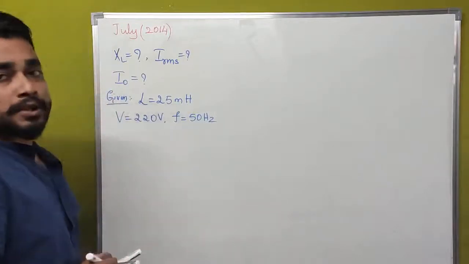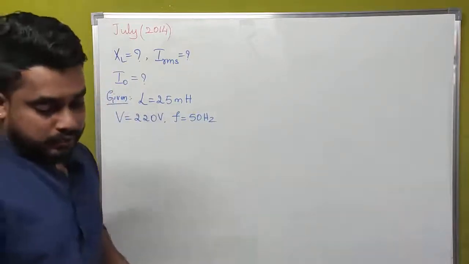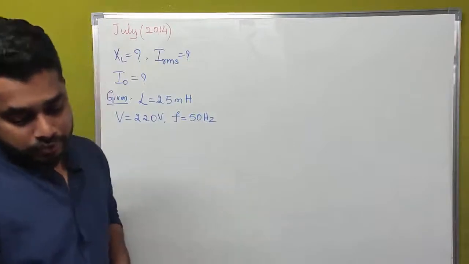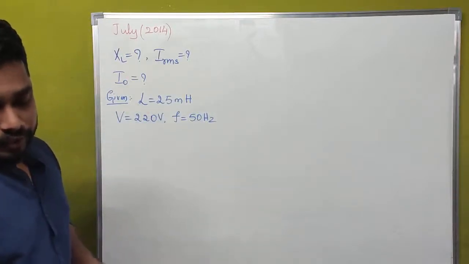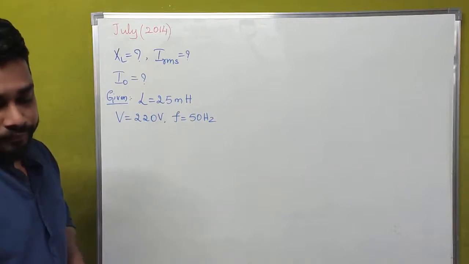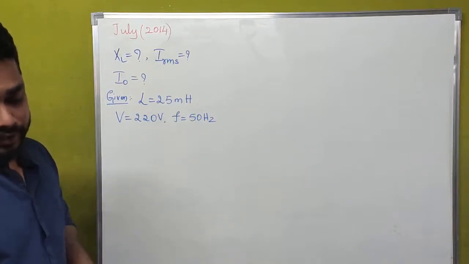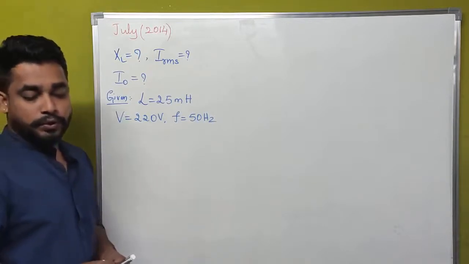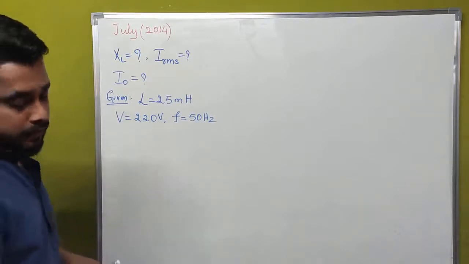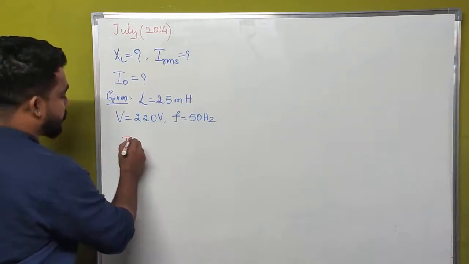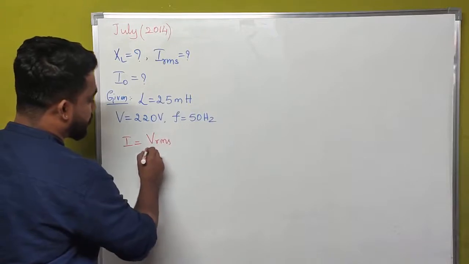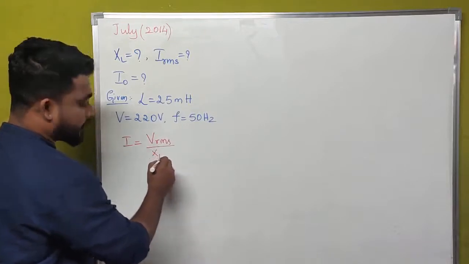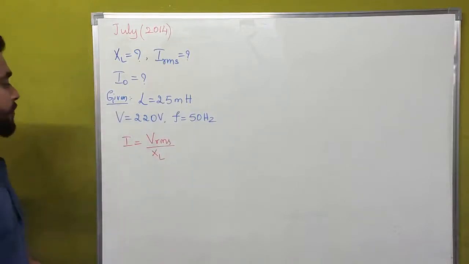These are the things which he has given to us. Next, using this concept, what we have to calculate is the IRMS value of current, inductive reactance, and peak value of current. These are the things which we have to calculate. For that, we have to calculate first I is equal to VRMS divided by XL. This is the expression for IRMS value.